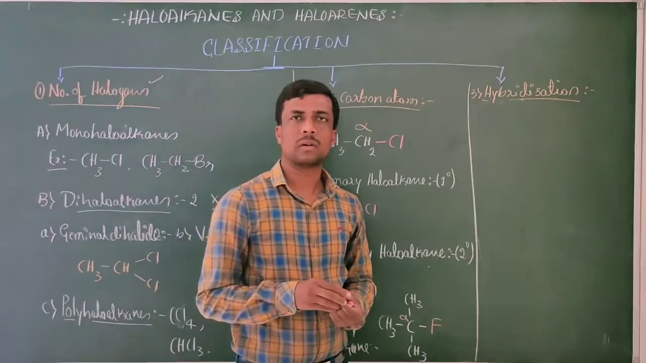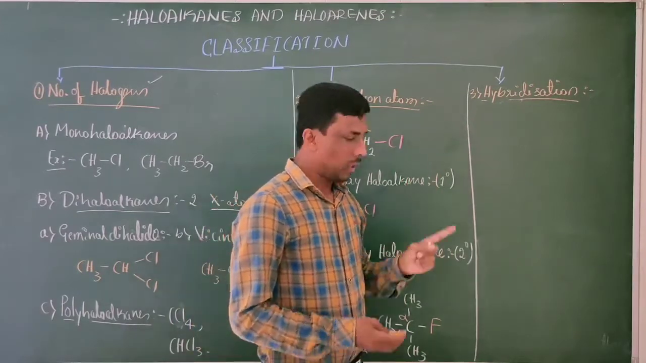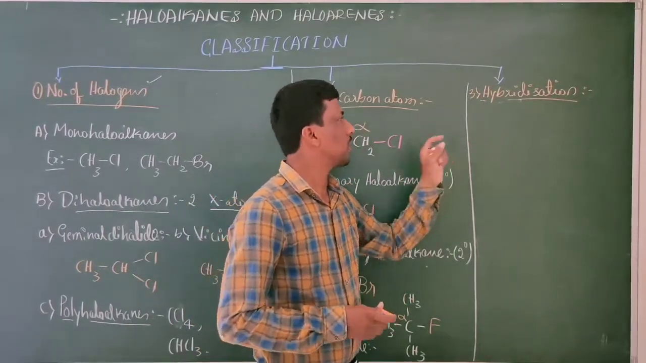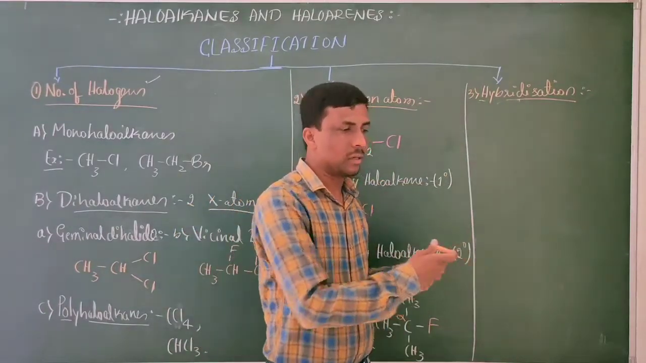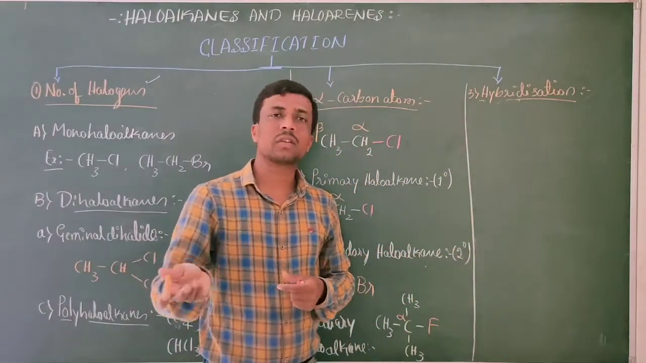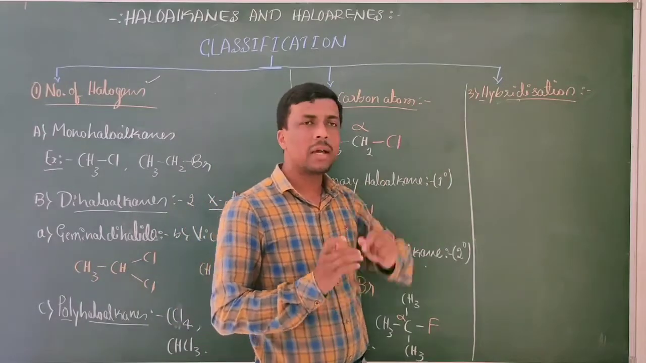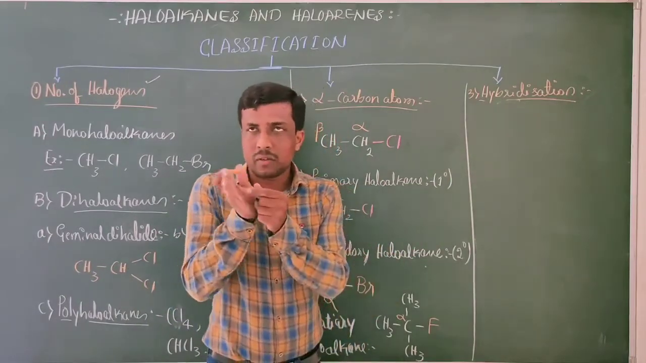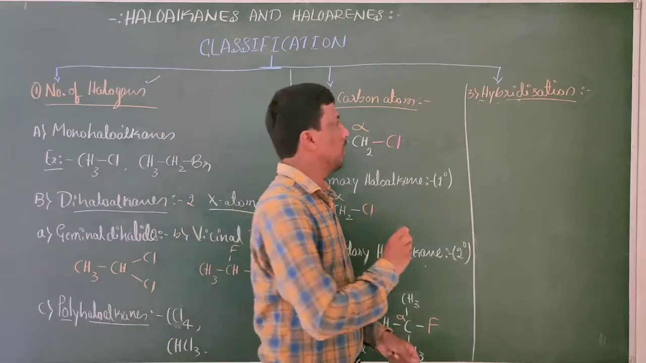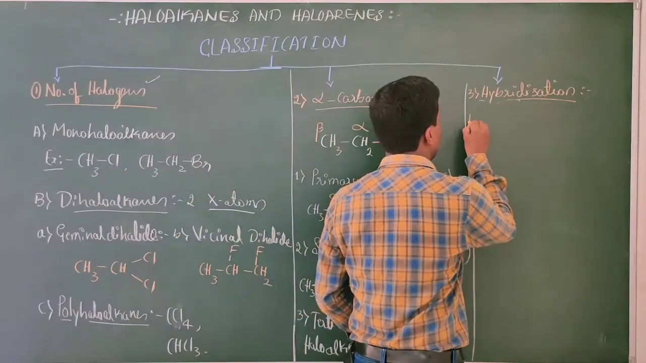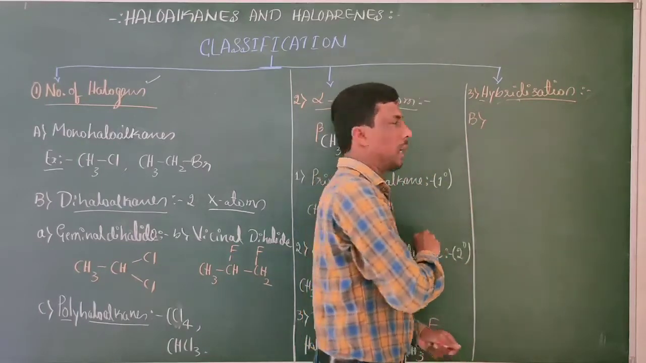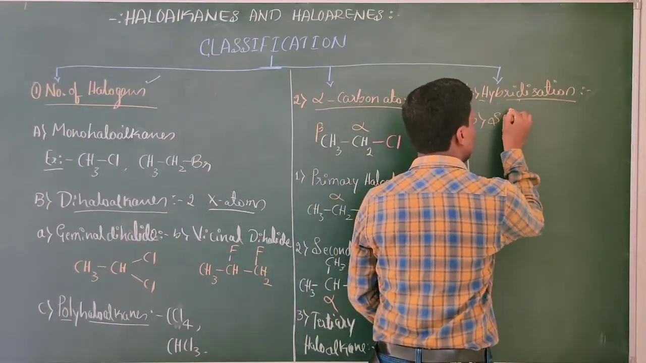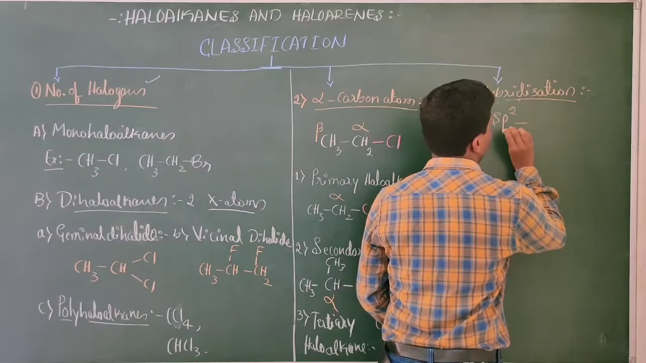Continue the discussion on the classification on the basis of hybridization. We have just finished the classification on the basis of sp3 hybridized carbon atom. Now let us consider the second one, that is B type. Here the halogen atom is attached to an sp2 hybridized carbon atom.